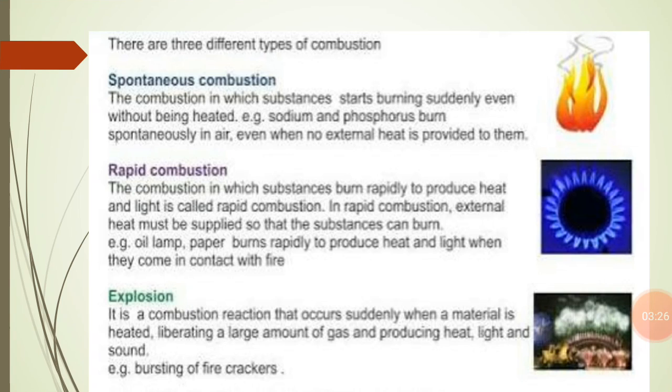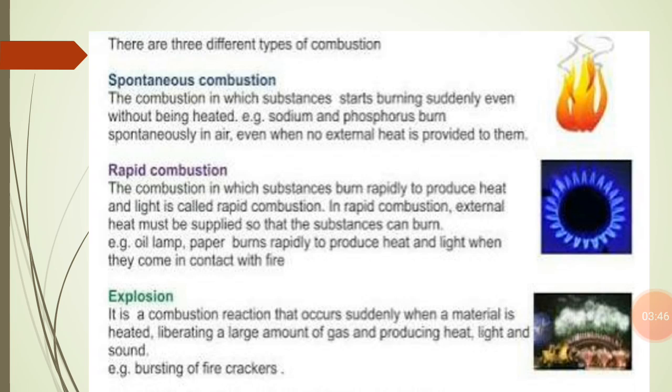Forest fire is one example of spontaneous combustion. What happens during the extreme heat of summer? The dry grasses at some places attain their ignition temperature. I have told you what ignition temperature is: the minimum temperature at which a substance catches fire.